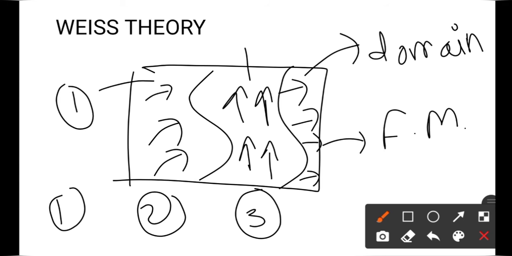The motion or spin movement of domain number 1 and 2 unpaired electrons is different. And fourth thing, Weiss has discovered that each domain has its own magnetic field, and that magnetic field is called a Weiss field.